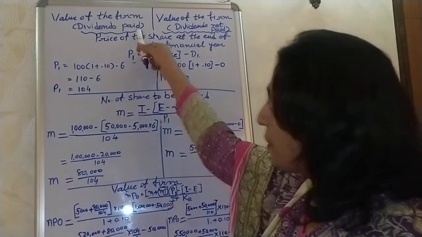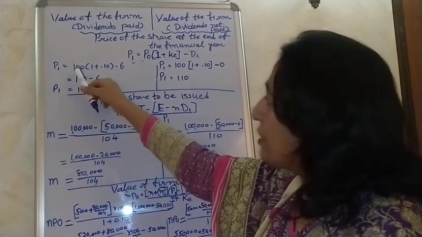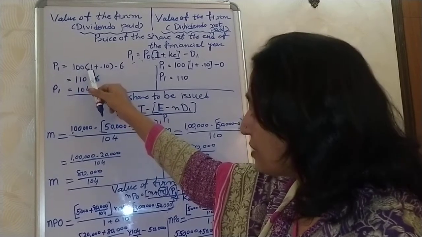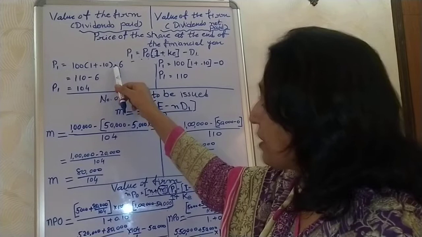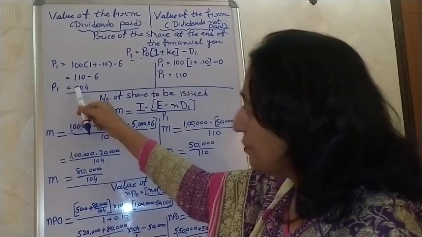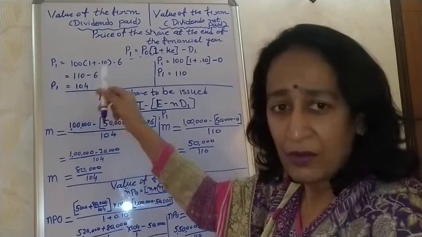In case of payment of the dividend, it will be P1 is equal to 100 (1 plus 0.10) minus 6. It will end at the price of the share 104.